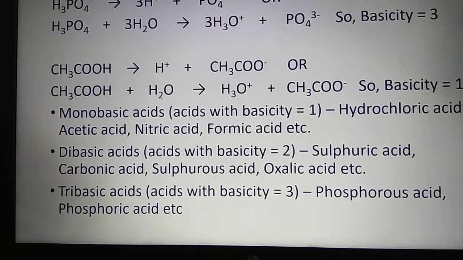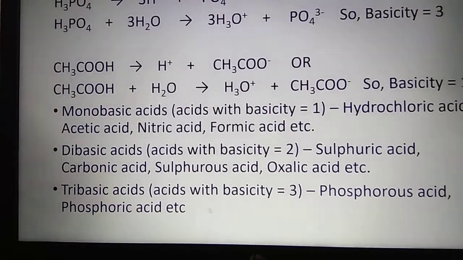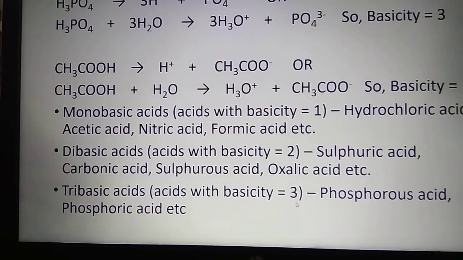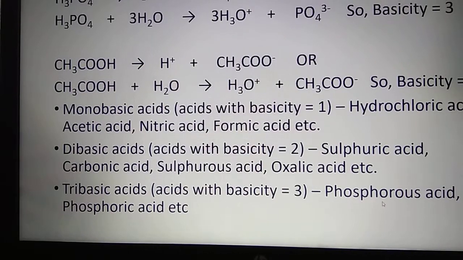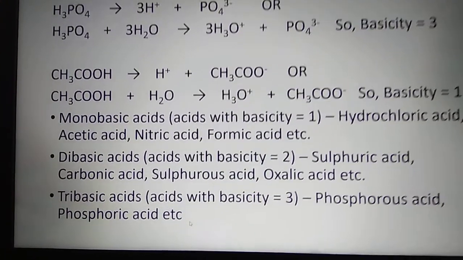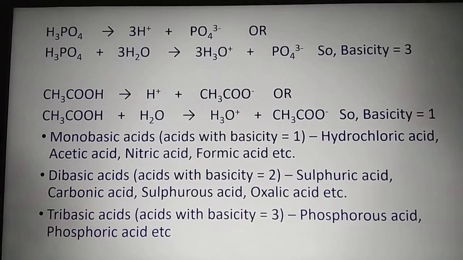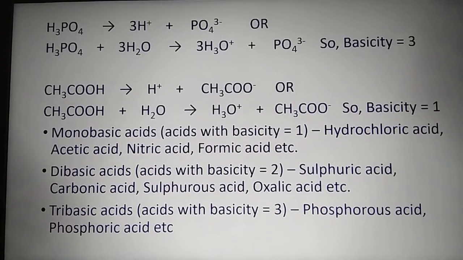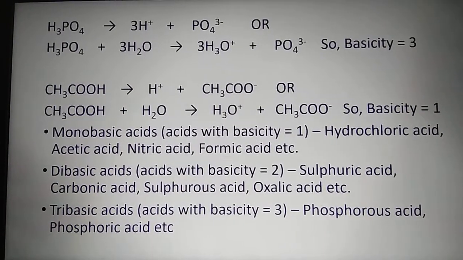Tribasic acids. Acids which have basicity 3, that means one molecule of acid can produce 3 hydrogen ions in presence of water. Examples, phosphorus acid, phosphoric acid, etc. So these are the 4 types of classifications of acids. In next class, we are going to learn about the properties of acids. That means different physical and chemical characteristics of acids.